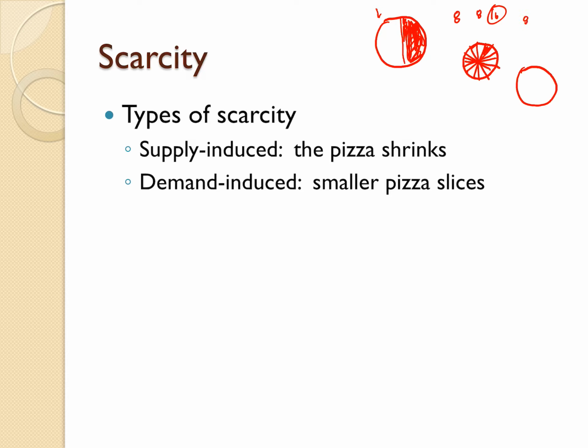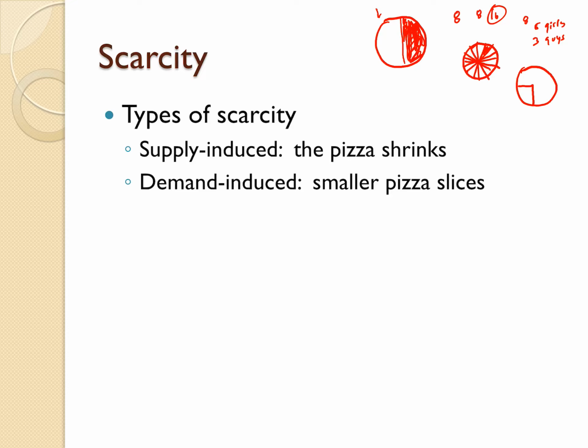And then the final one, again, same pizza again. So let's imagine there's 8 of us, and let's imagine 5 of us are girls, 3 are guys. And let's imagine that we then have a vote. How should we divide up the pizza? And we have a vote. And one of the proposals on the table is girls should get bigger slices than guys. So we're going to take a quarter of the pizza, and that's going to be for the guys. And the girls will get 3/4 of the pizza.